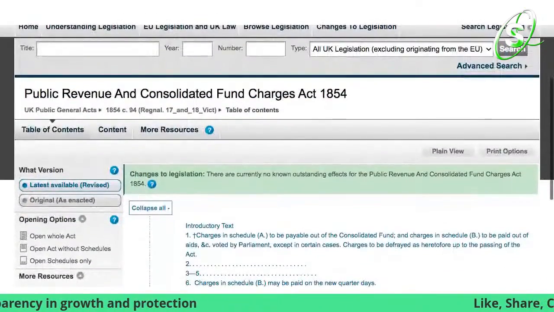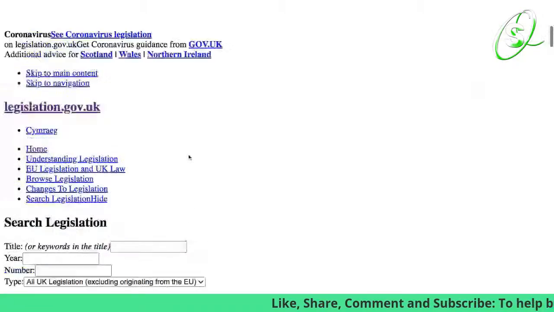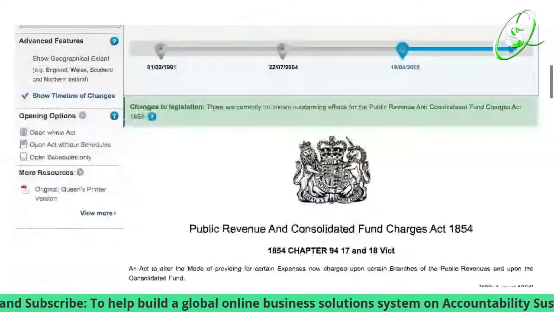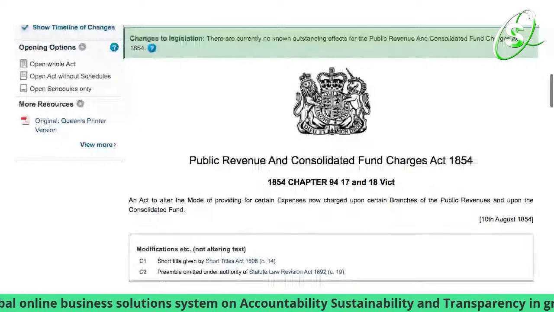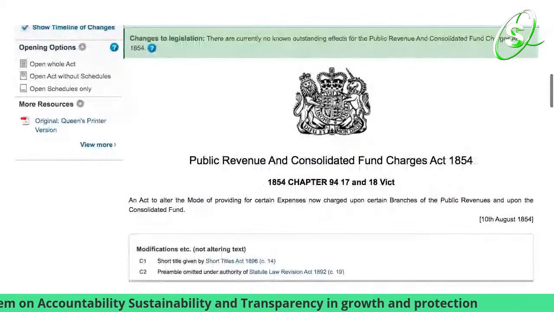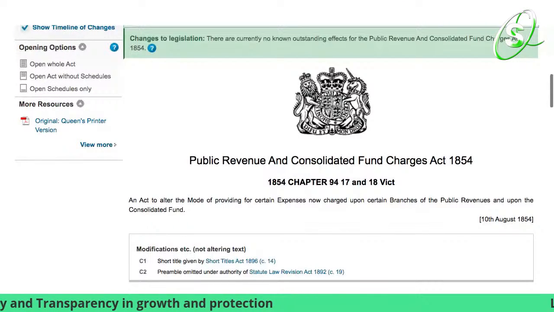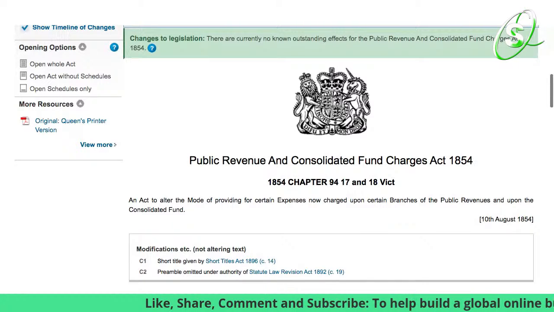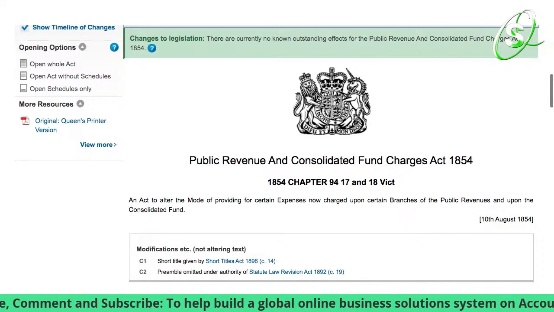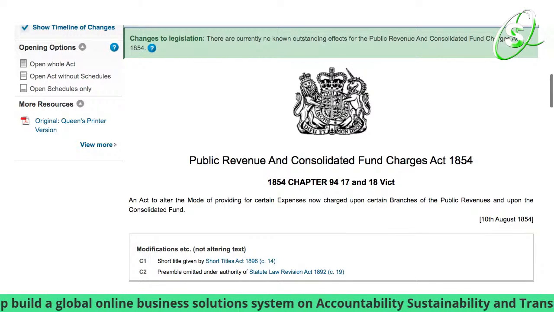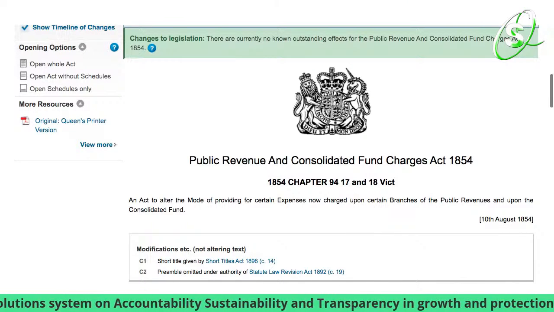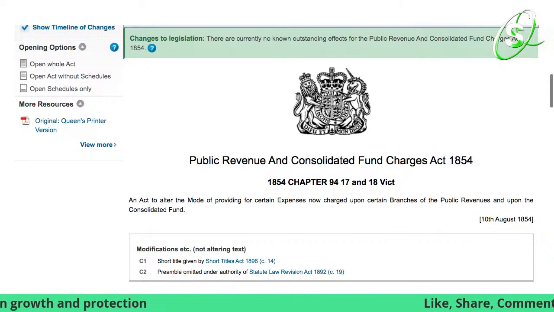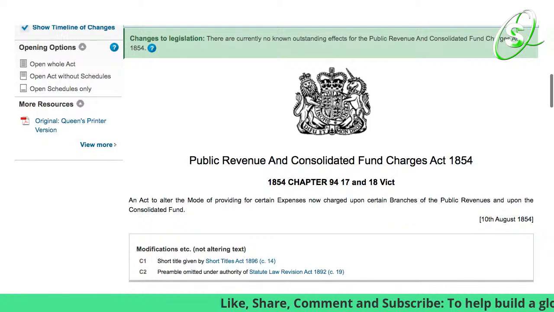As you can see, because it's a summary, I don't need to go into the original PDF. It says down here again, Public Revenue and Consolidated Fund Charges Act 1854, and it states: an act to alter the mode of providing for current expenses now charged upon certain branches of the public revenue and upon the consolidated fund. If you don't know about these things, it's a good place to go to learn about them.